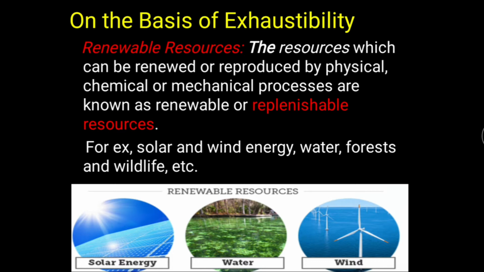The renewable resources are also called replenishable resources. The renewable resources can be reused or recycled. For example, solar energy, wind energy, water, forest, wildlife, etc., which can get renewed over time.